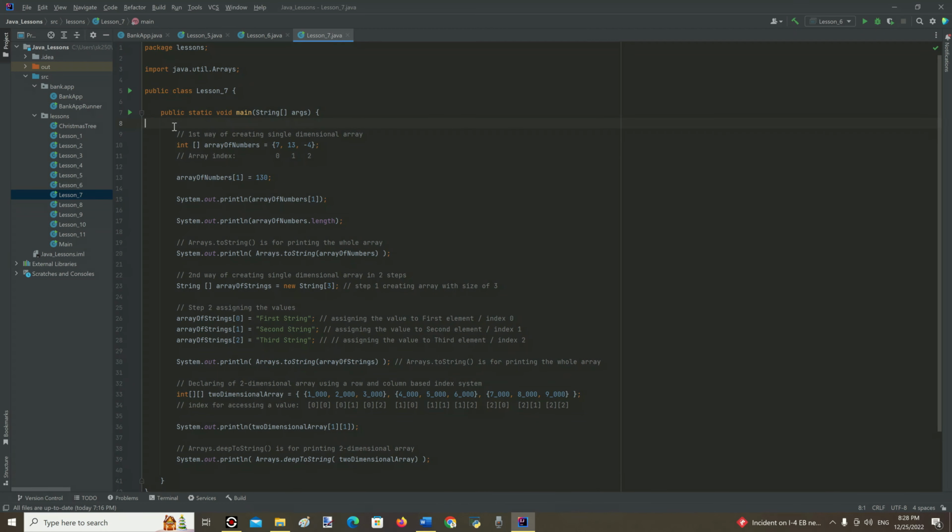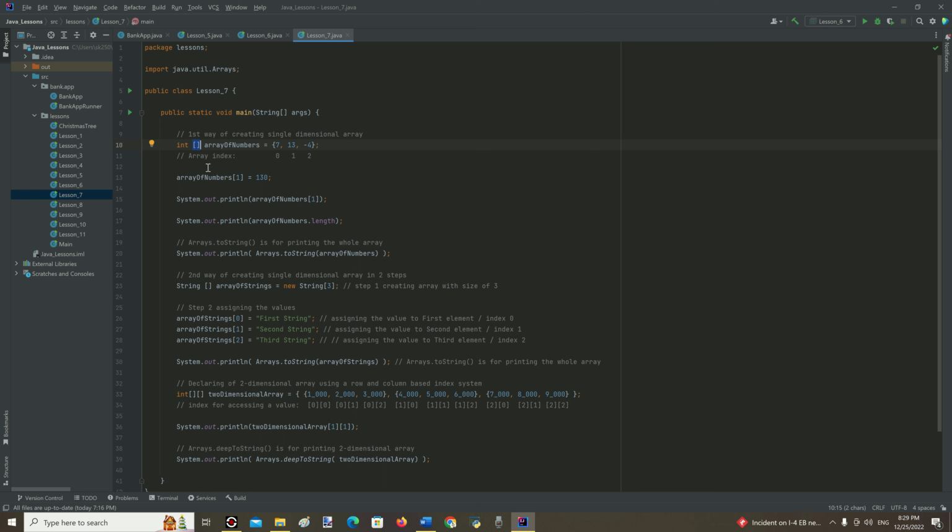Arrays are used to store multiple values in a single variable, instead of declaring separate variables for each value. Here we can see the first way of creating a single-dimensional array. First, indicate the data type of the array, integer, int data type.